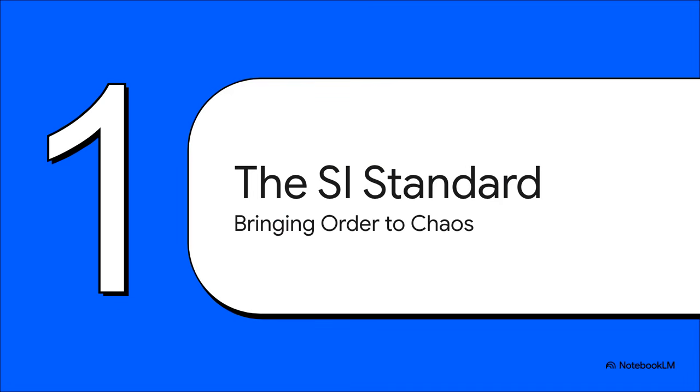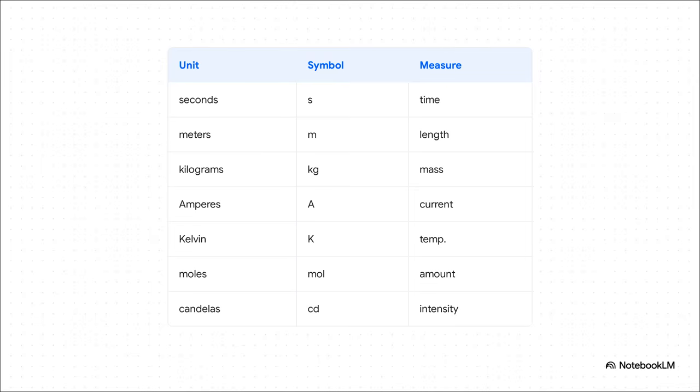Step 1, the SI standard, bringing order to chaos. Now, before we can calculate anything at all, we have to establish a universal, stable standard for assigning quantities. See, historically, humanity relied on these totally subjective body part measurements, like the length of a king's foot, which, as you can probably guess, was just pure chaos.